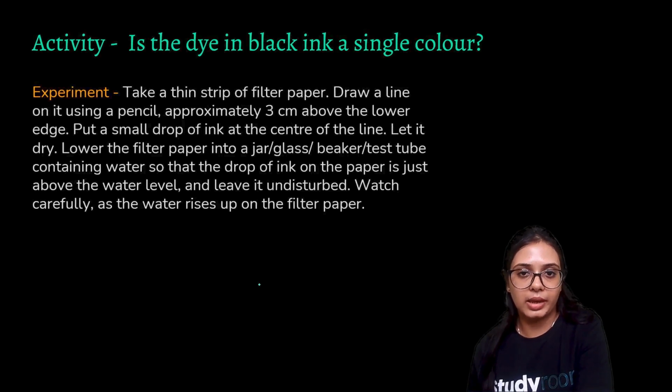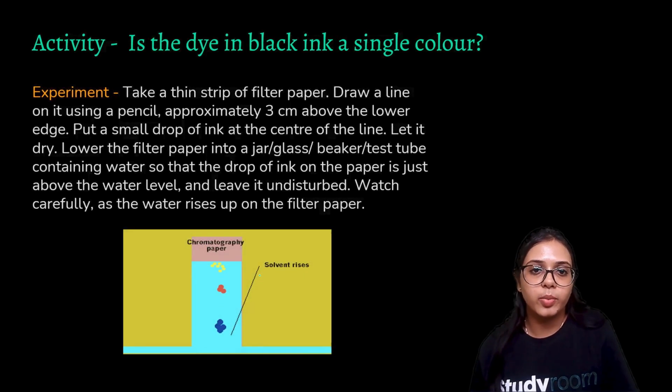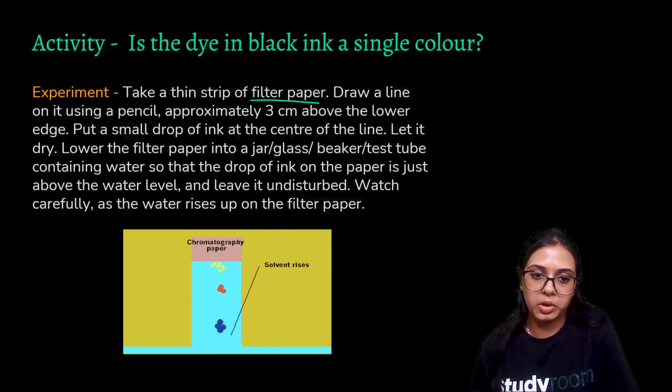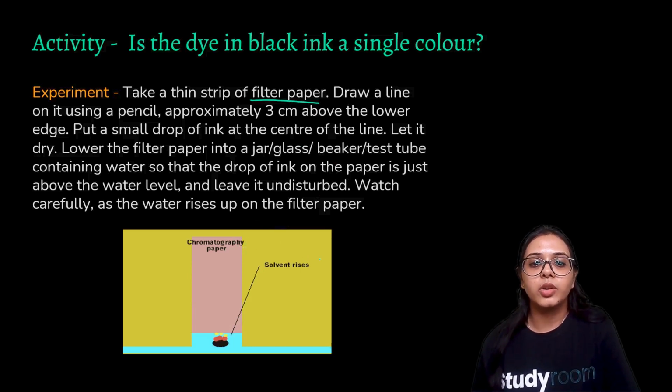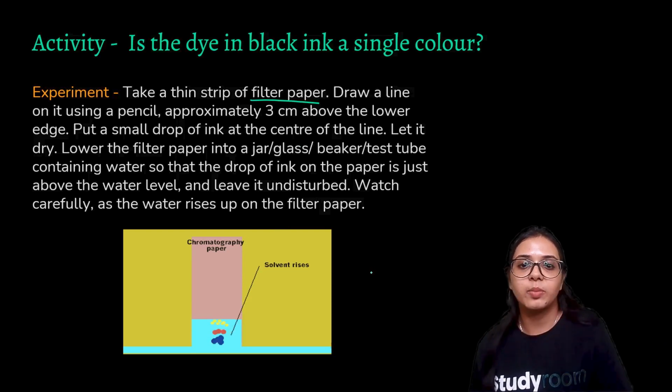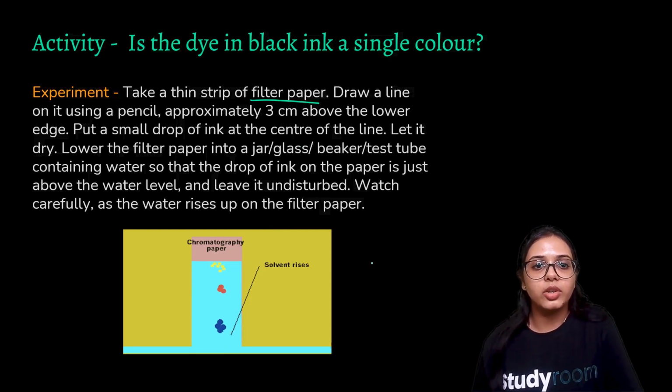Is the dye in black ink a single color? Take a thin strip of filter paper, which you may also name as the chromatography paper. Why chromatography paper? Because we are using this paper to obtain different colors, as will be demonstrated in this experiment. Draw a line on it using a pencil approximately 3 cm above the lower edge. Put a small drop of ink at the center of the line, and let it dry. Then lower the filter into the jar, glass, beaker, or test tube containing water, so that the drop of ink on the paper is just above the water level, and then leave it undisturbed. Watch carefully as the water rises up on the filter paper.